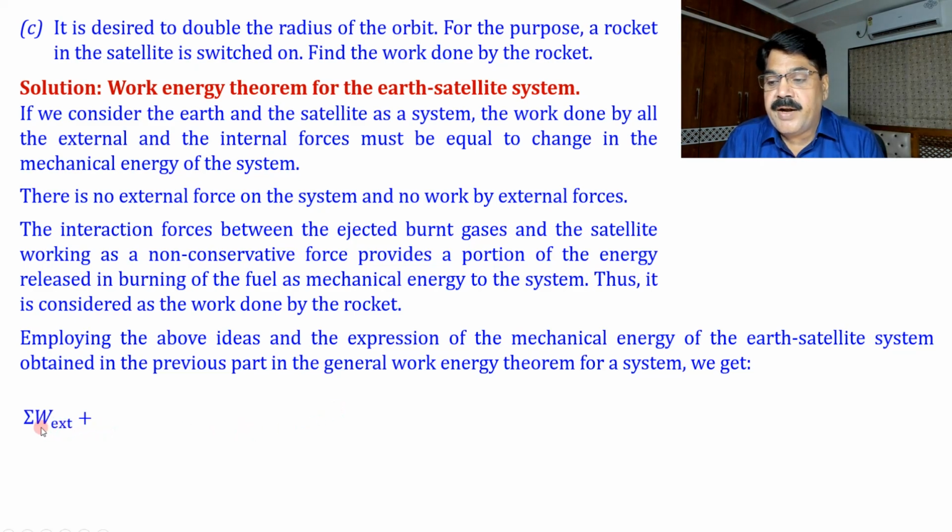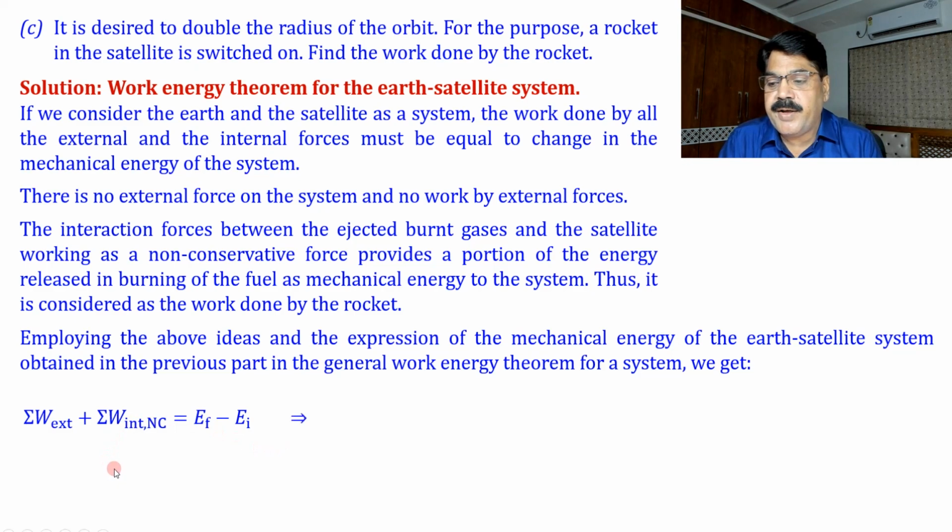So what we can write here: summation W external plus summation W internal non-conservative is equal to E final minus E initial. We know that this is 0 and this is work done by rocket, so we substitute here 0, here work by rocket, and E final minus E initial. Mechanical energy we have obtained in the previous part, that is, mechanical energy at any orbit of radius r is minus GMm by 2r.